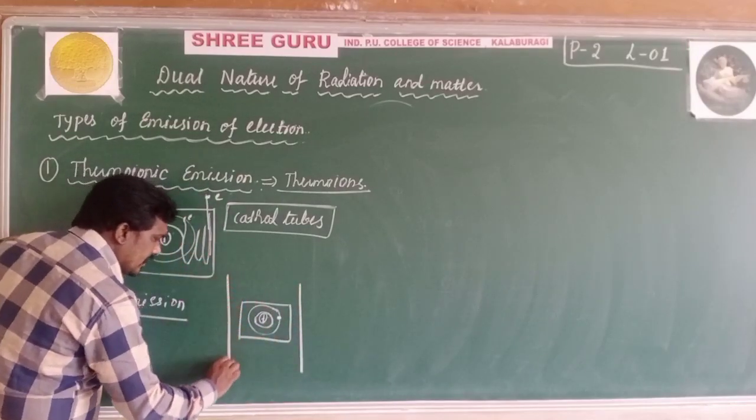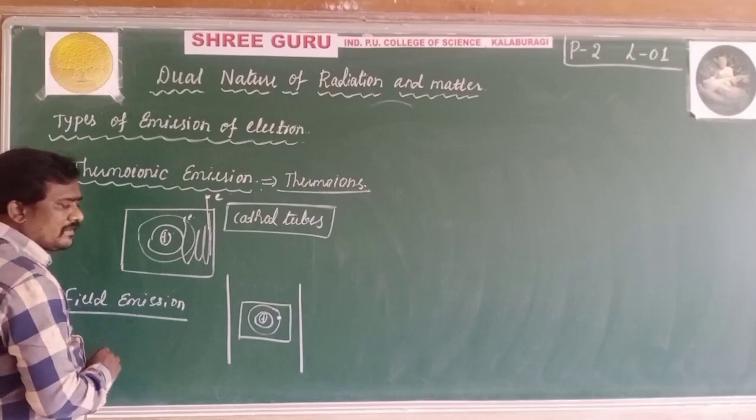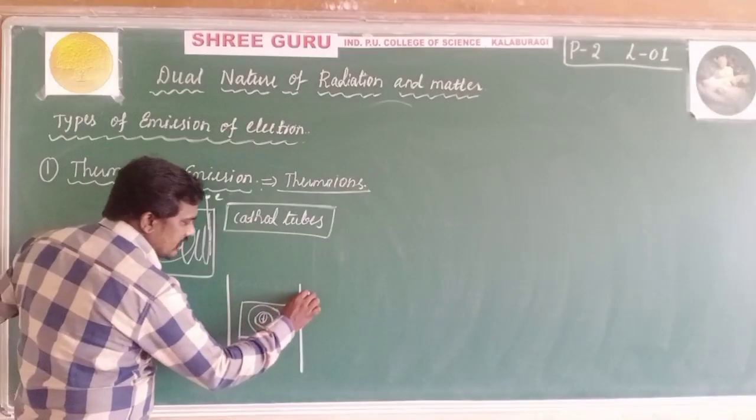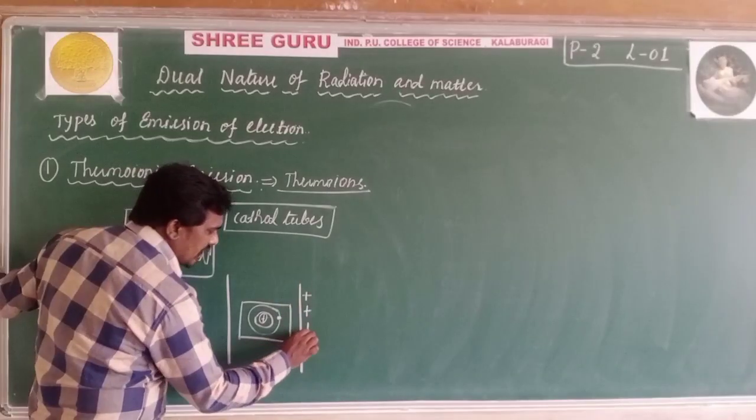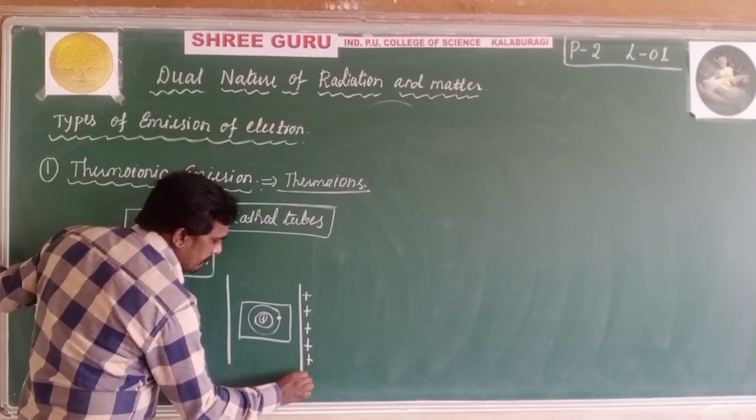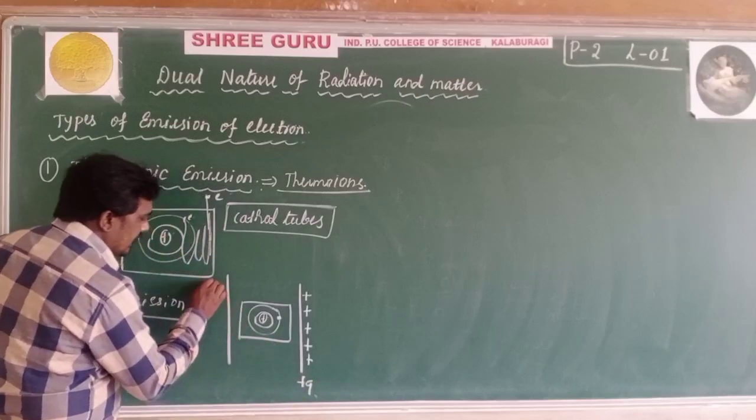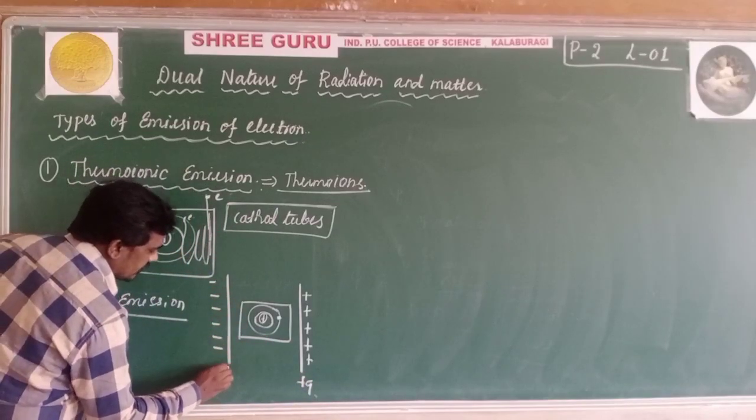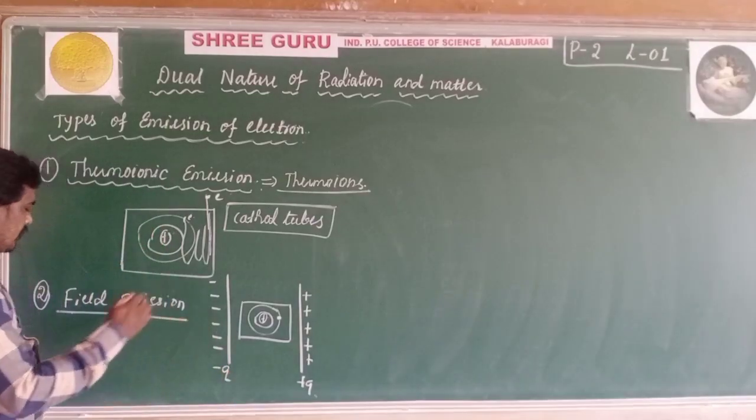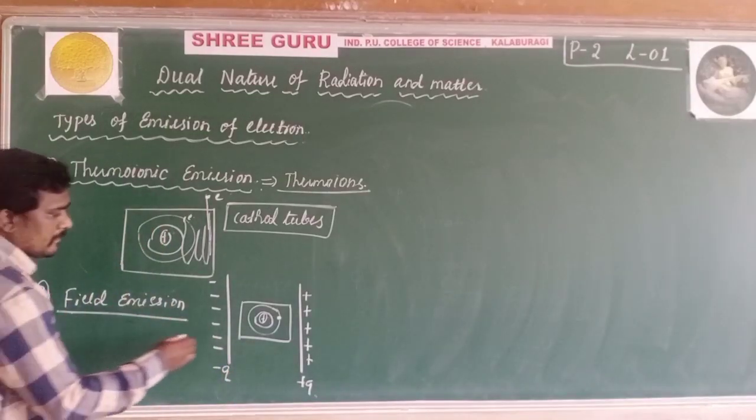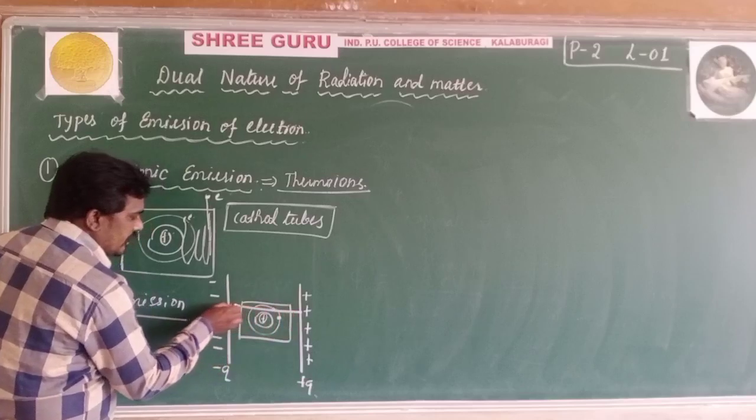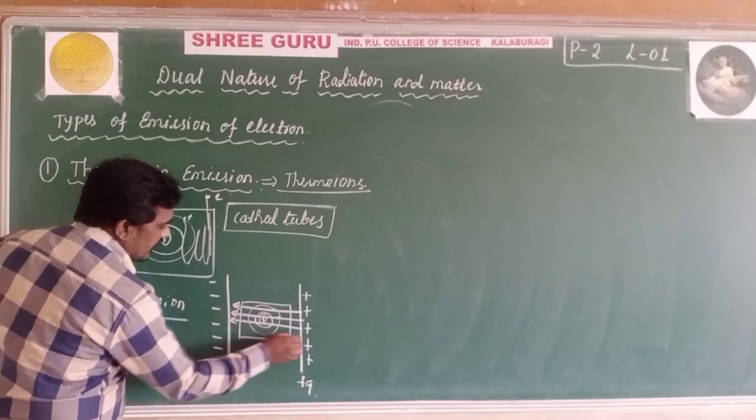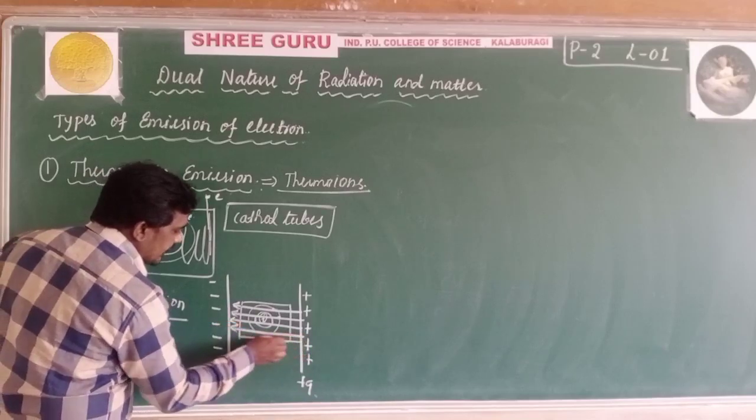and here the electric field is applied. This is the strongly positive charge, plus Q, and this is the negative charge. Due to this field, the emission of electrons takes place.